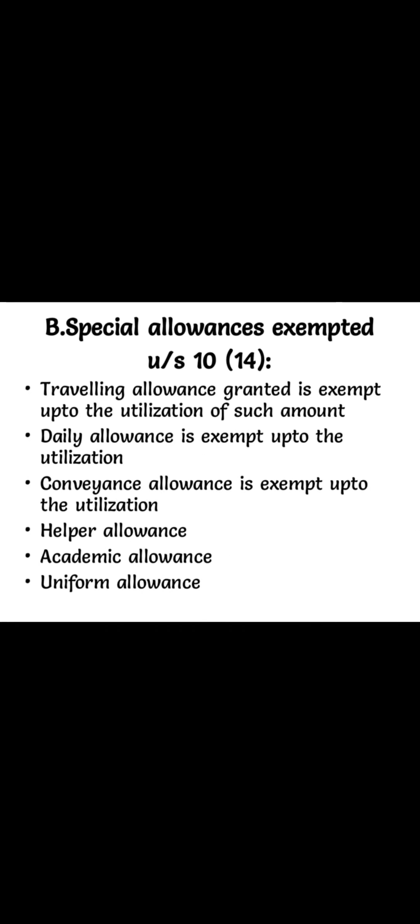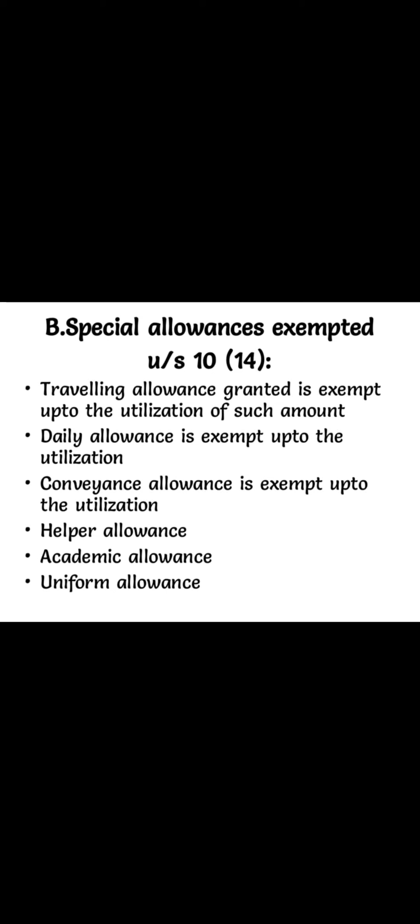Now let us see the special allowances exempted under Section 10(14). Travelling allowance granted is exempted up to the utilization of such amount. Daily allowance is exempted up to utilization. What do you mean by utilization? If, suppose, the daily allowance given by the employer is 100 rupees, but the employee uses only ₹80, then the remaining 20 rupees is taxable.